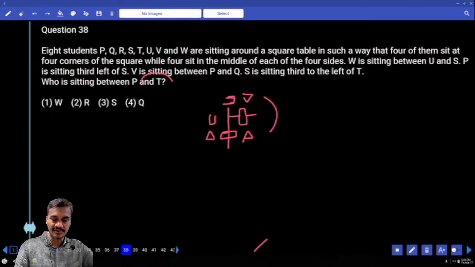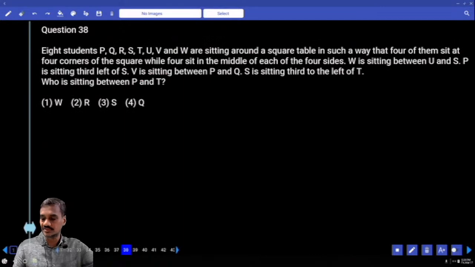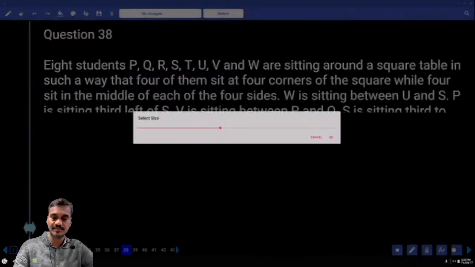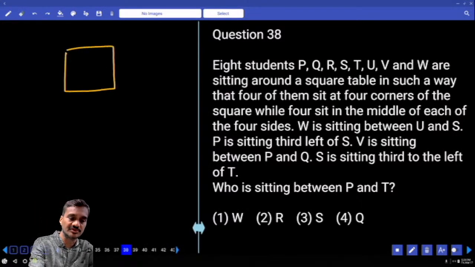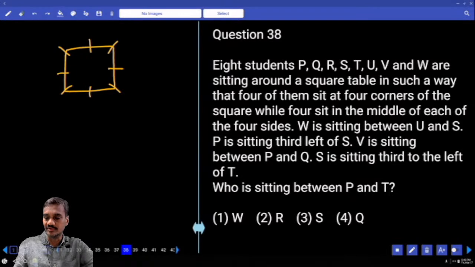Okay. Then 38. Now in this 38, there are 8 students, P, Q, R, S, T, U, V, and W, seated around a square table. 4 of them sit at the corners and 4 in the middle of the sides. And W is sitting in between U and S. P is sitting to the left of S. V is sitting between P and Q. S is sitting to the left of T. Now here, definite information is not given whether W is at the center or at the corner.